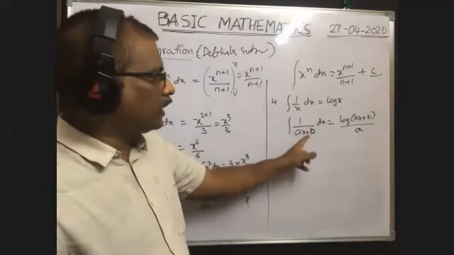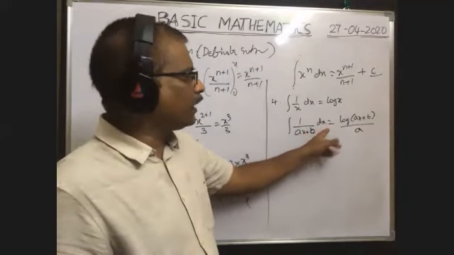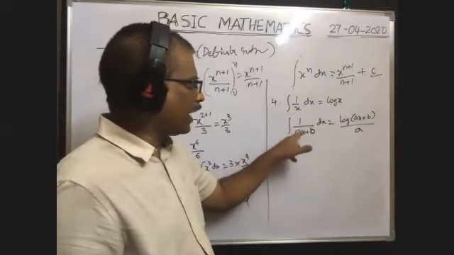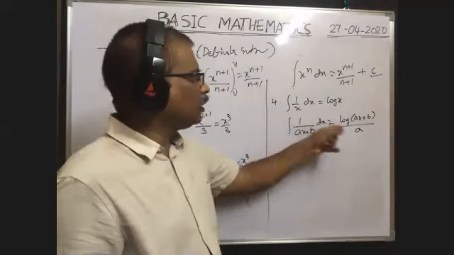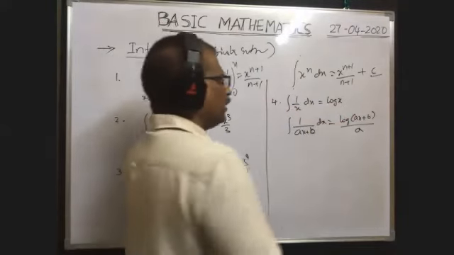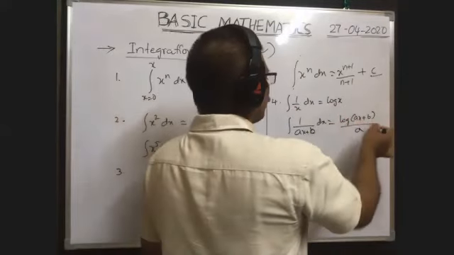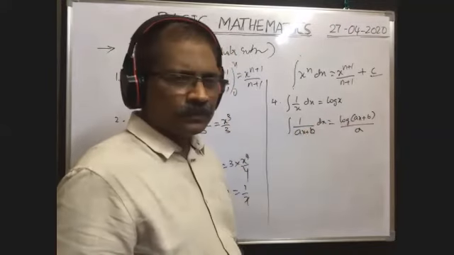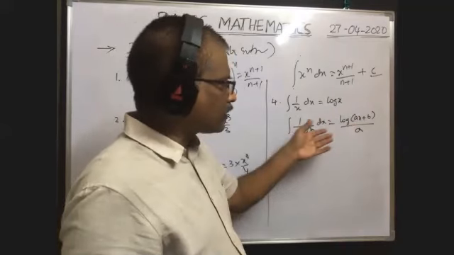When you do integration of 1 by ax plus b with respect to x, you will get, as usual, log of something. But here the coefficient of x is a, so we divide with a. If you do differentiation of this, you will definitely get 1 by ax plus b. 1 by a is a constant, you keep it aside.